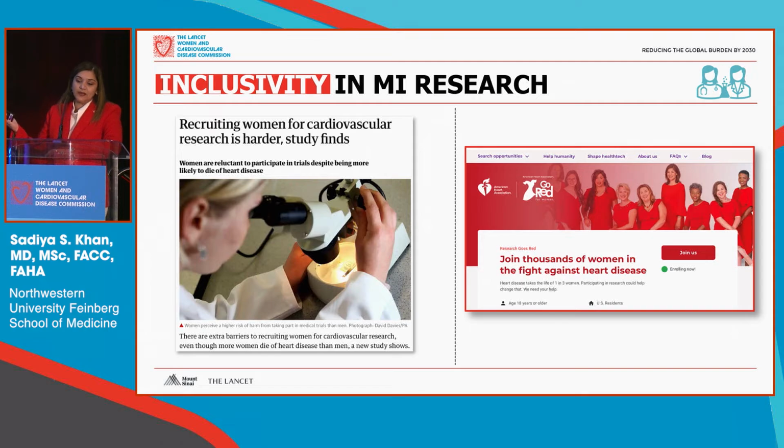So this is a great example, I think, of the Go Red for Women registry that has recruited over 17,000 women in the past year to participate in the Go Red for Women registry and participate in research. And one of the key things when you log into the website is really about empowerment. It's sharing why women want to be involved in research, why they may gain from this, what information is needed. And so I think that will be equally important as we move forward.